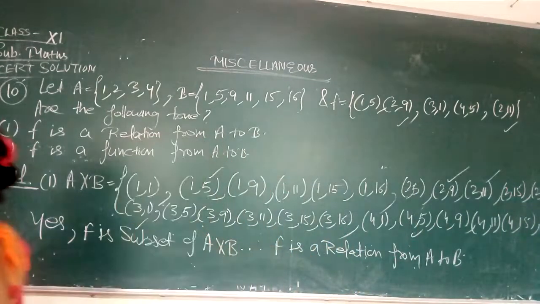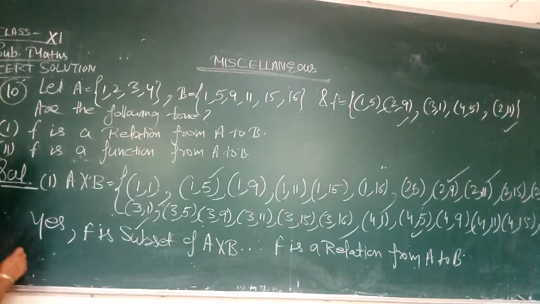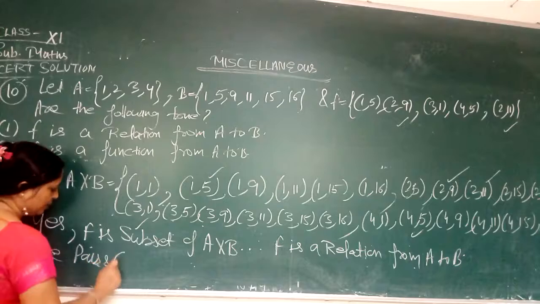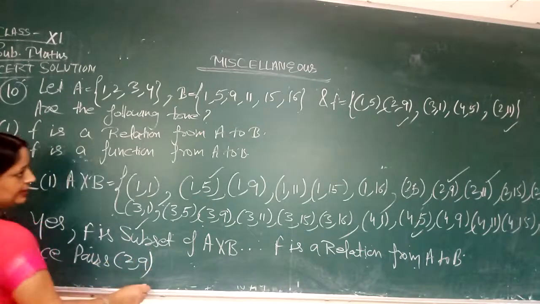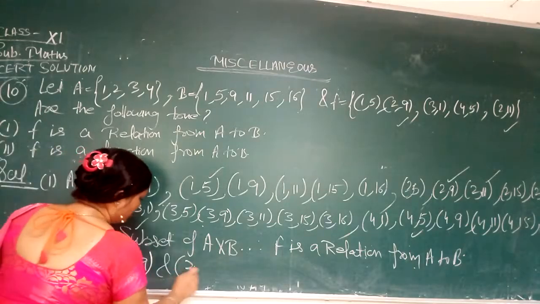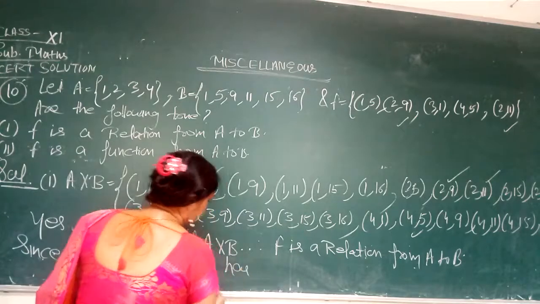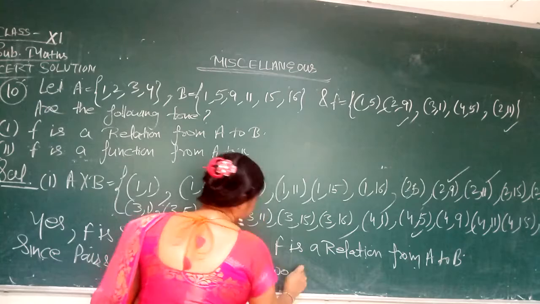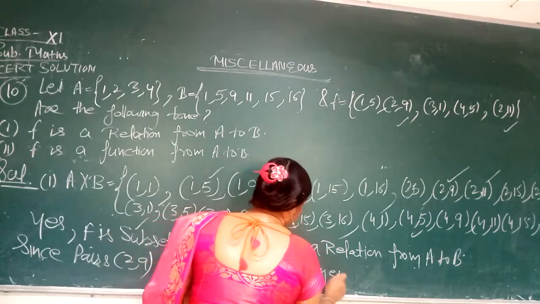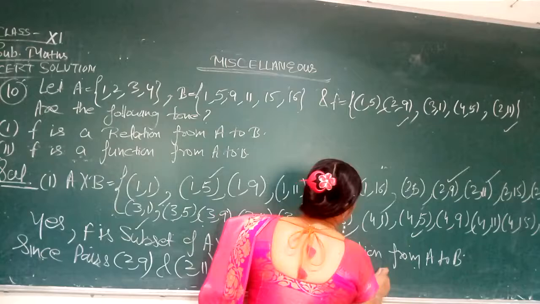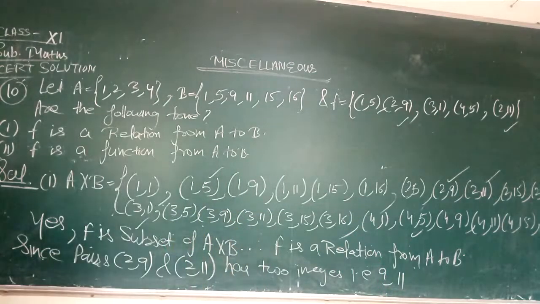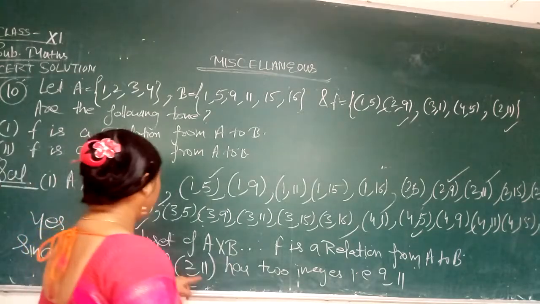So we will write here, since the pairs (2, 9) and (2, 11) have two images, that is 9 and 11. It means the object 2 is repeated, it contains (2, 9) and (2, 11).